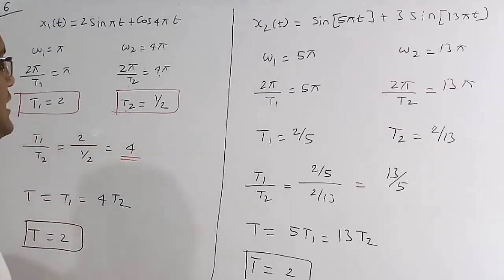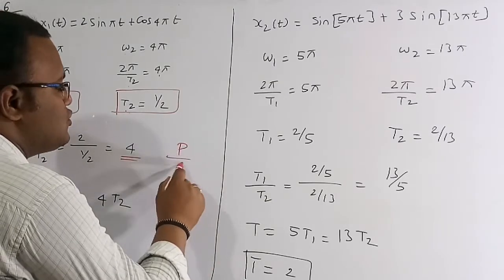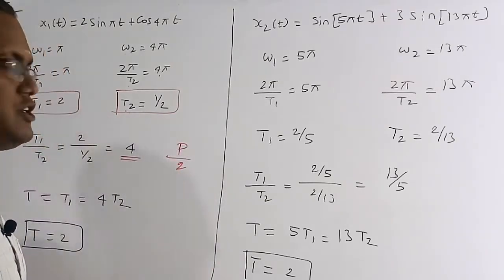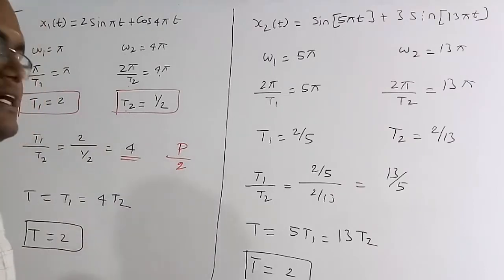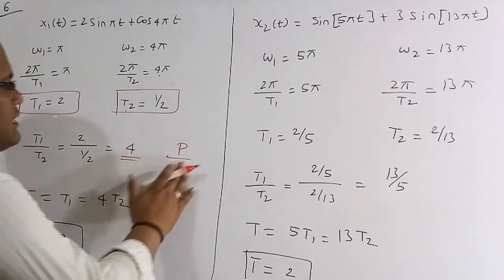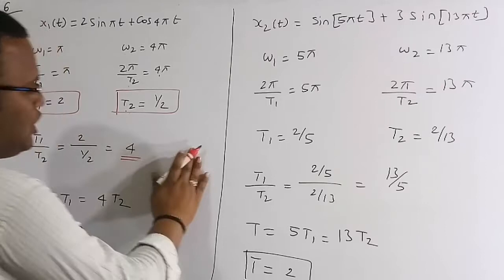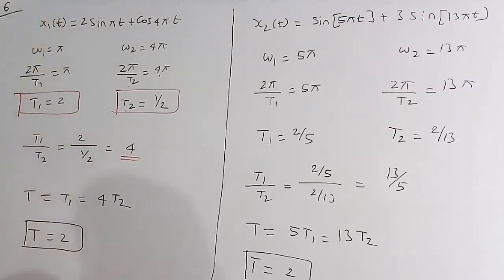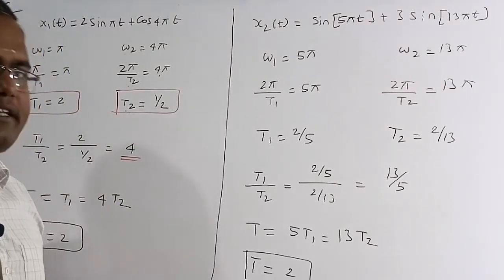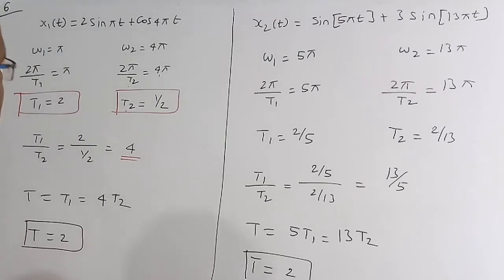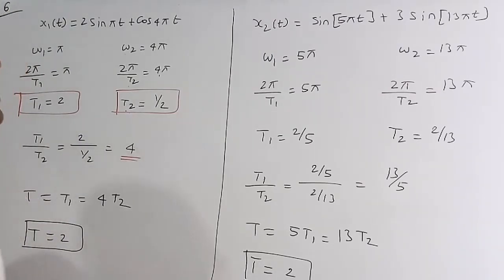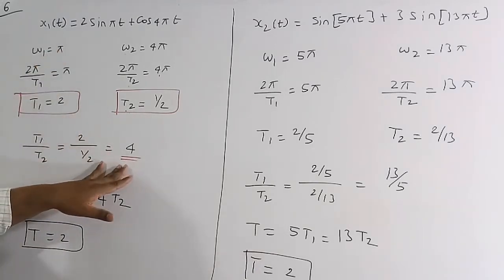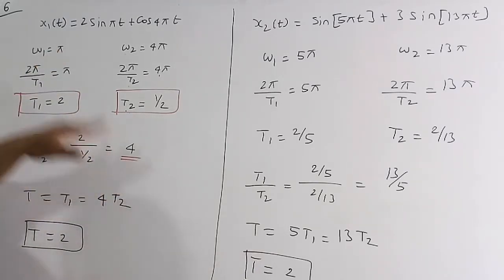A rational number means any number in the form of p by q, where p and q are integers. For example, 4 is a rational number, because 4 by 1 is 4. Therefore, if t1 by t2 is a rational number, then that signal is said to be a periodic signal, otherwise it is aperiodic. Here we got a rational number, so this x1 of t is called a periodic signal.